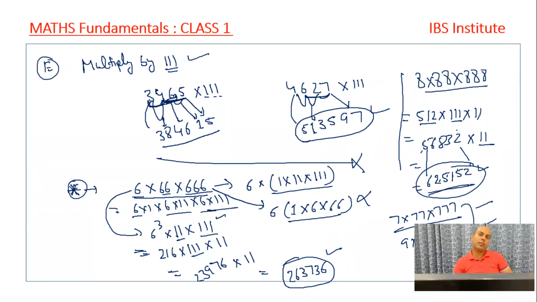I'm telling you one thing, that if we are talking about the competitive exams, right? It's basically when particularly we talk about the mathematics. Suppose you appear in the bank exam, right? And whether you get selected or not, that will be decided, particularly if we talk about the mathematics section, right?